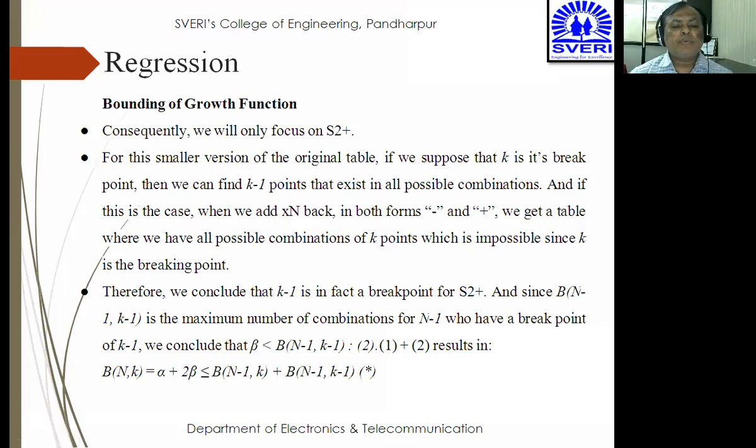Therefore, we can conclude that k minus 1 is in fact a break point for S2 plus, and since b of n minus k, k minus 1 is the maximum number of combinations for n minus 1 which have a break point of k minus 1, then we can say that beta is less than b of n minus k comma k minus 1, and the result will be b of n comma k equal to alpha plus 2 beta less than b of n minus 1 k plus b of n minus 1 k minus 1.